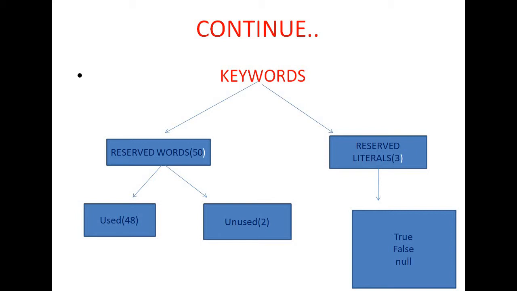Goto and const reserved words are not used in Java because goto creates lots of confusion in the program. So the Java people removed the goto keyword, and const is not used because in Java, final is used. So we will discuss what the different 48 used reserved words present in Java are.